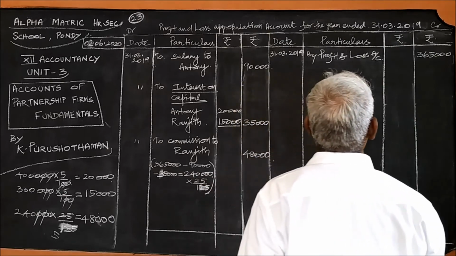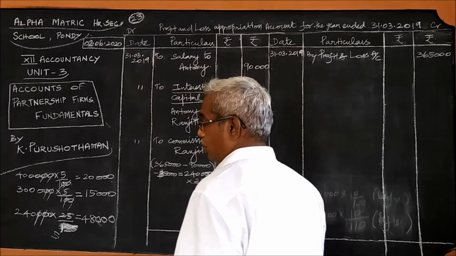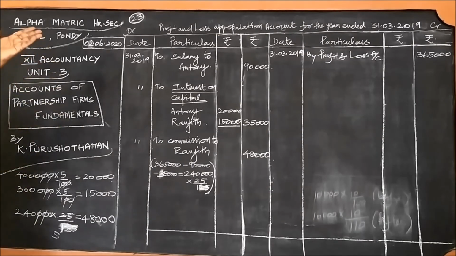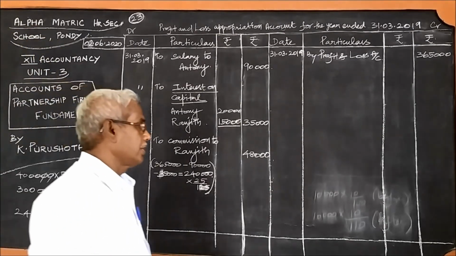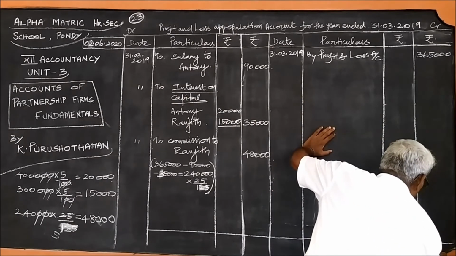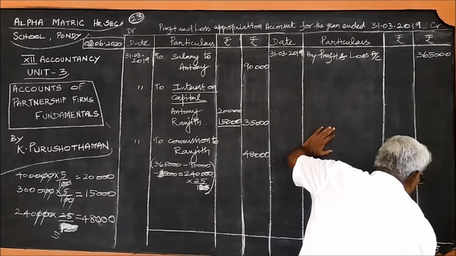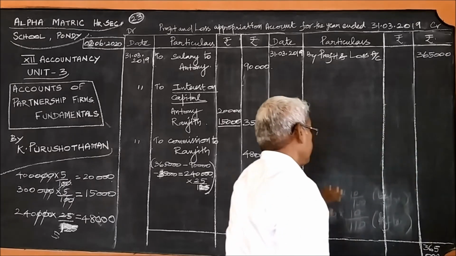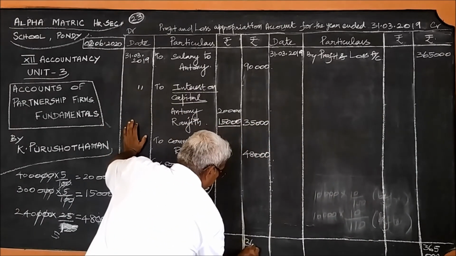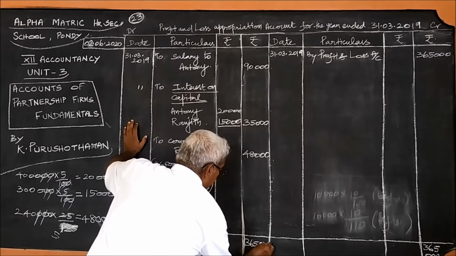Yes, now it is 3,65,000. Since there is no interest on drawings given, we should write only that amount, 3,65,000, as the total. And here you write 3,65,000.